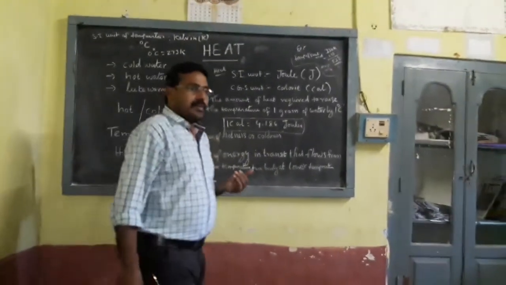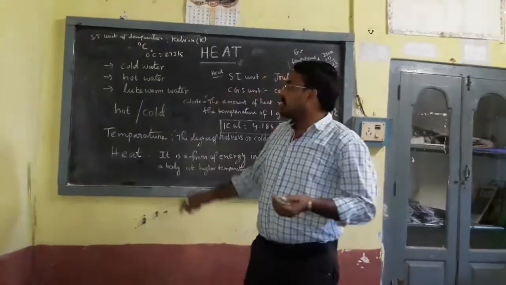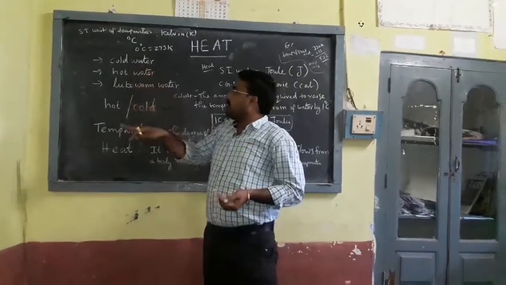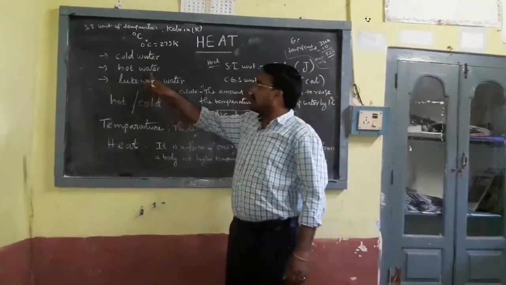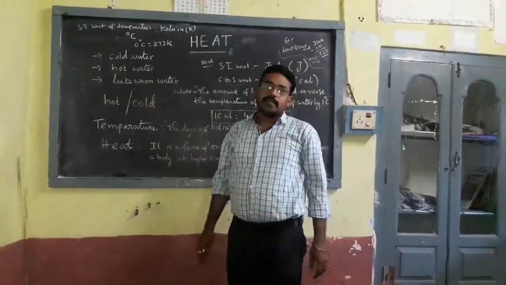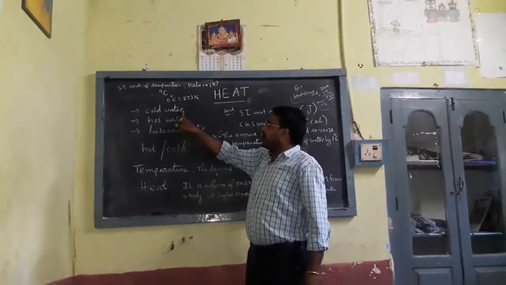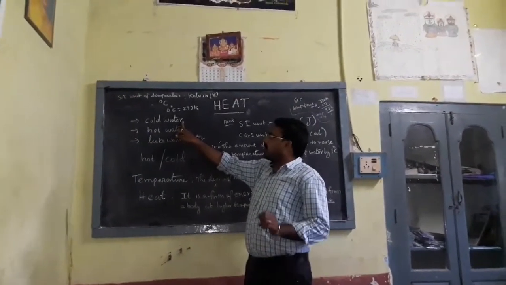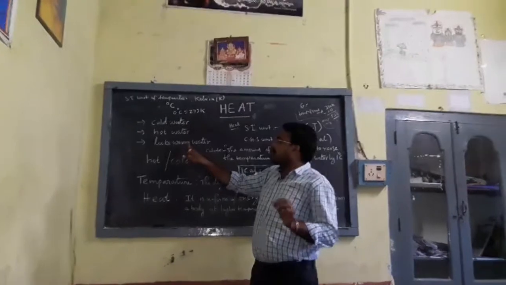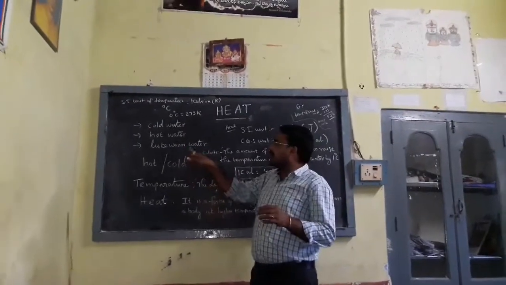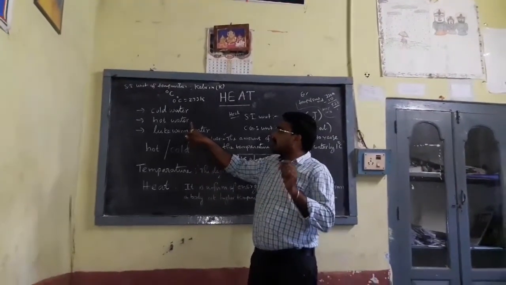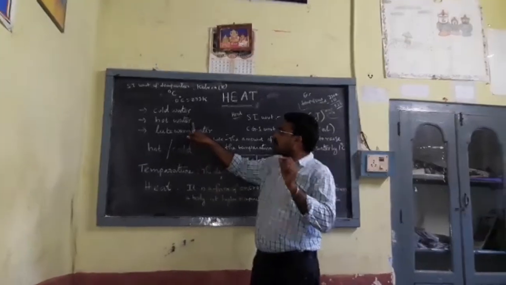In daily life we observe different types of water: cold water, hot water, lukewarm water. When you touch cold water, we say it is cold. When you touch another water that is hot, we say it is hot water.